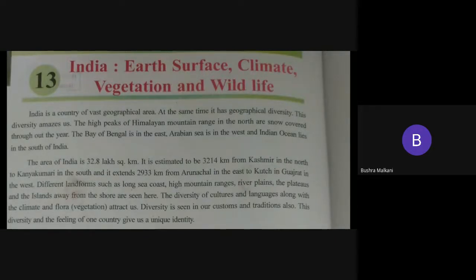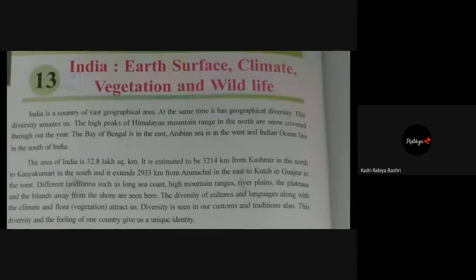Why is no one replying? 32.8 lakh square kilometers. Yes, that means it is a very vast country, right? From north to south, what is the extension of India? Estimated extension 3,214 kilometers from north to south. You should always remember and speak the state names also, okay? Kashmir to Kanyakumari in the south, and 2,933 from Arunachal Pradesh in the east to Kutch in Gujarat.